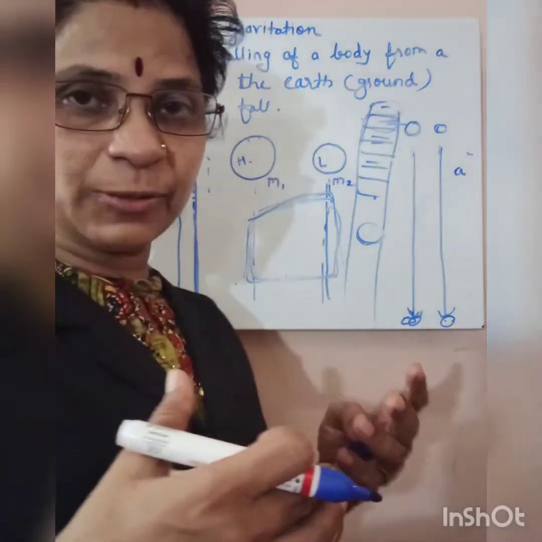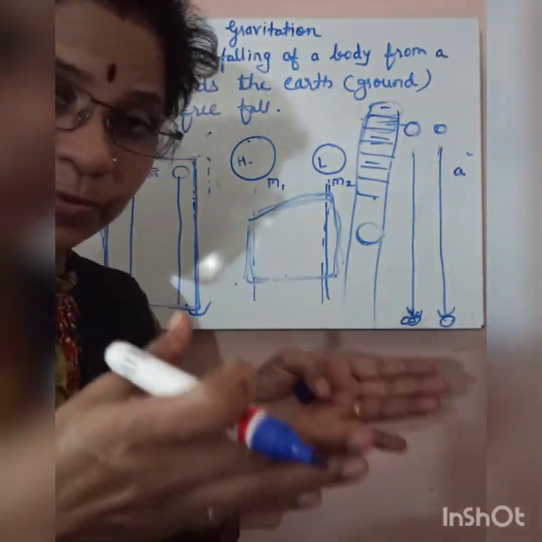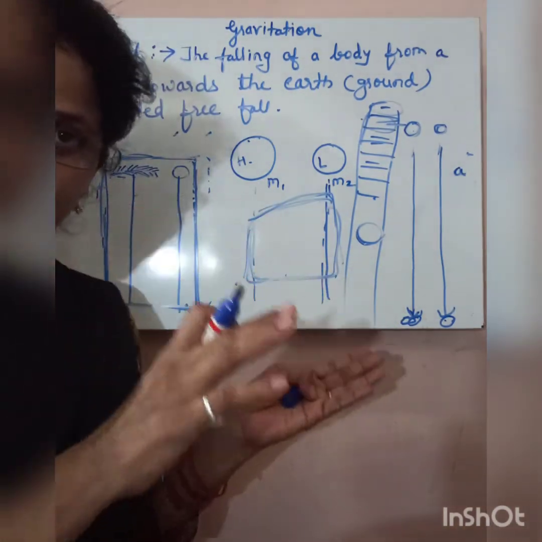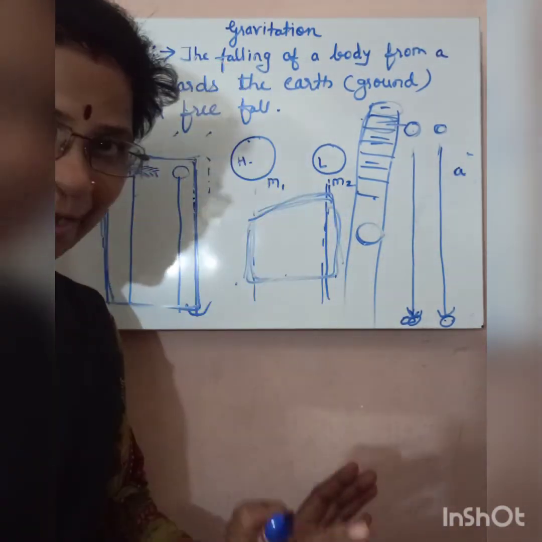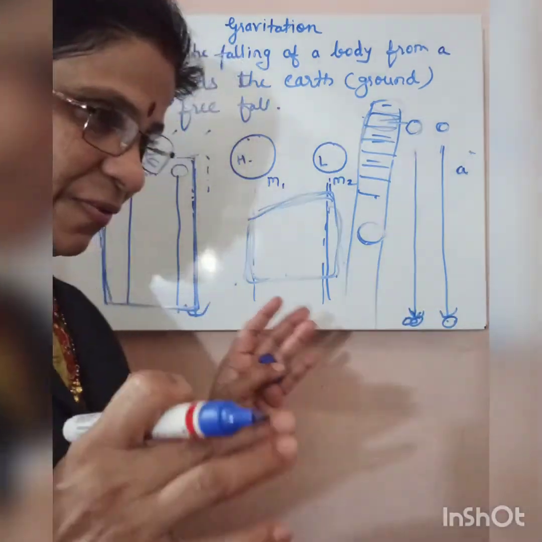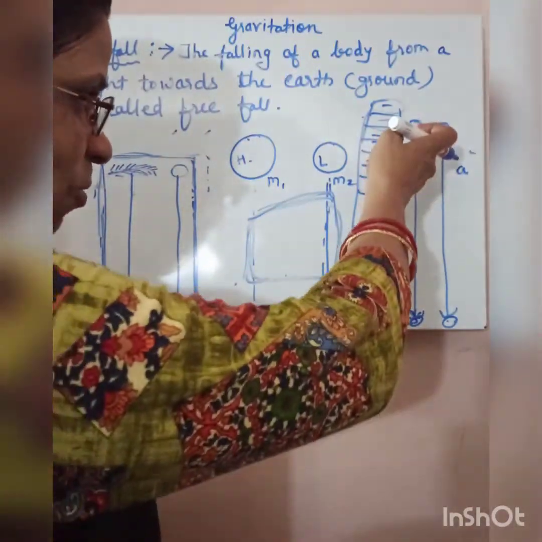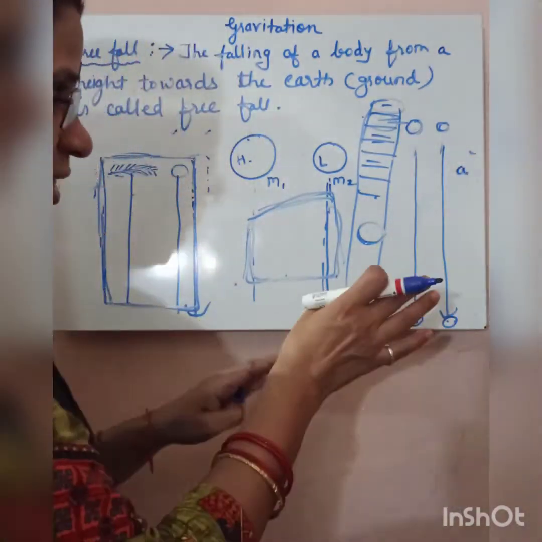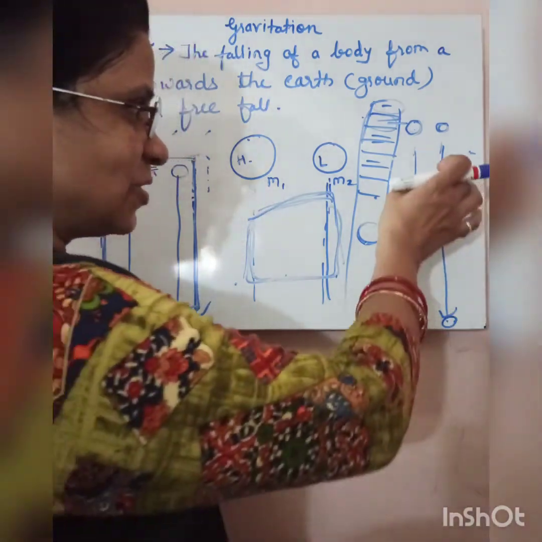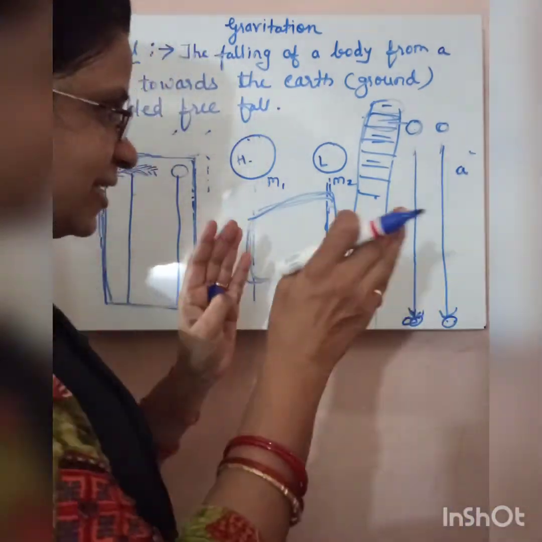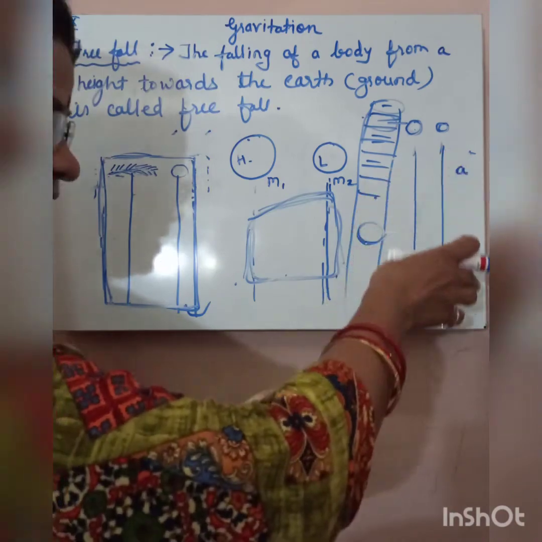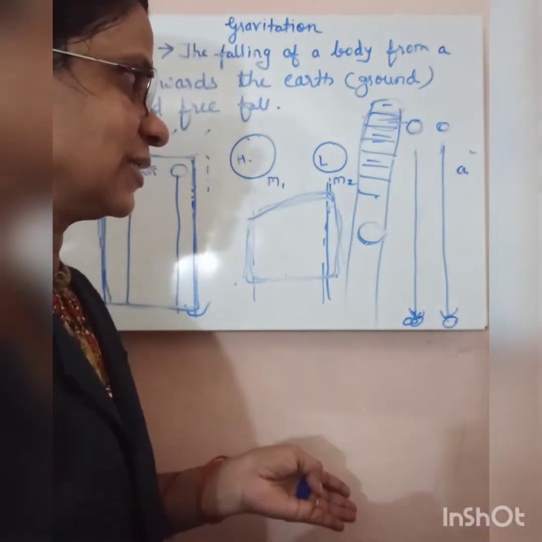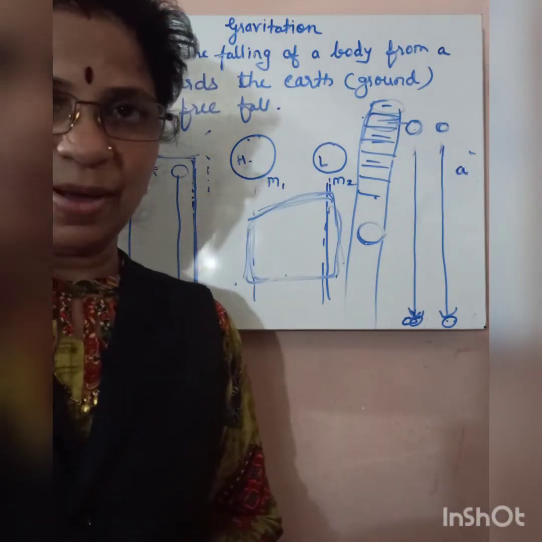Children, from this experiment we can conclude that in the absence of air, whether the body is heavier or lighter, it takes the same time to reach the ground. So in this way we can say that the acceleration produced in these bodies is not dependent on the masses of the bodies. Whether heavier or lighter in weight, they will reach at the same time. Acceleration does not depend on the masses of the bodies.